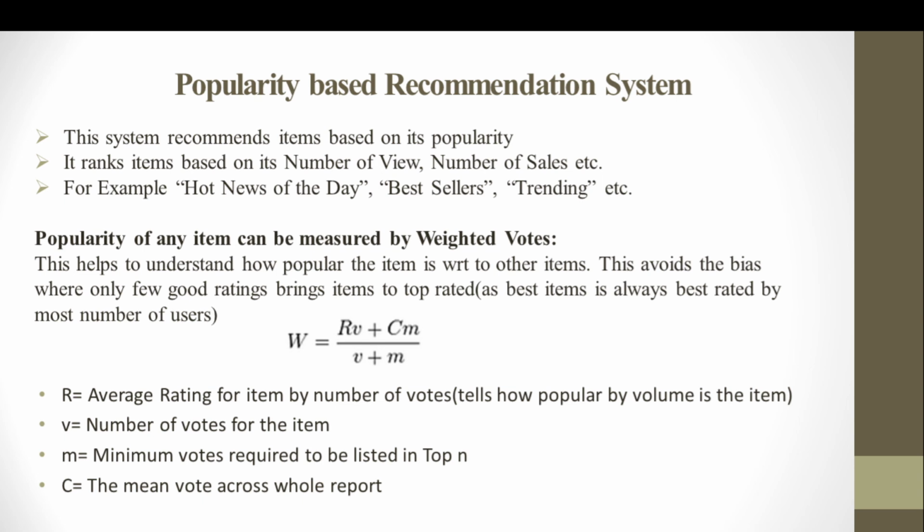Then the next variable is C. C means the mean vote across the whole report. If a particular item is getting 4.7 out of 5, that's a very good rating, I would say. But at the same time, the average rating of the entire report is 4.9.